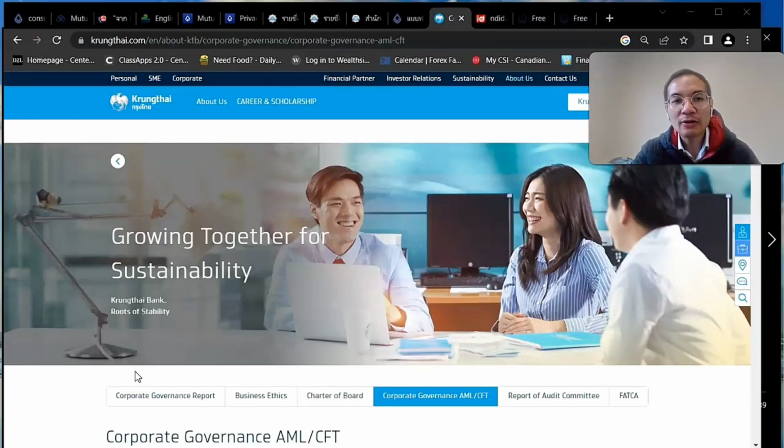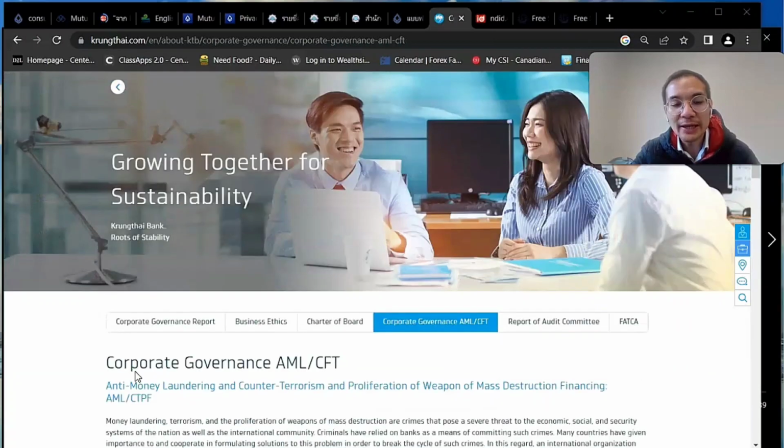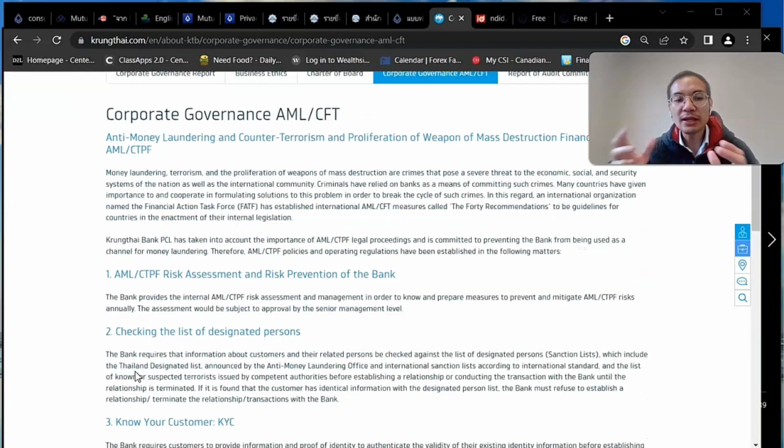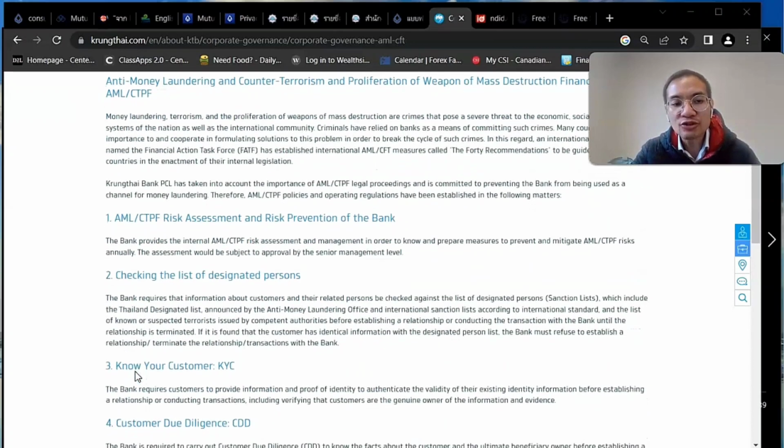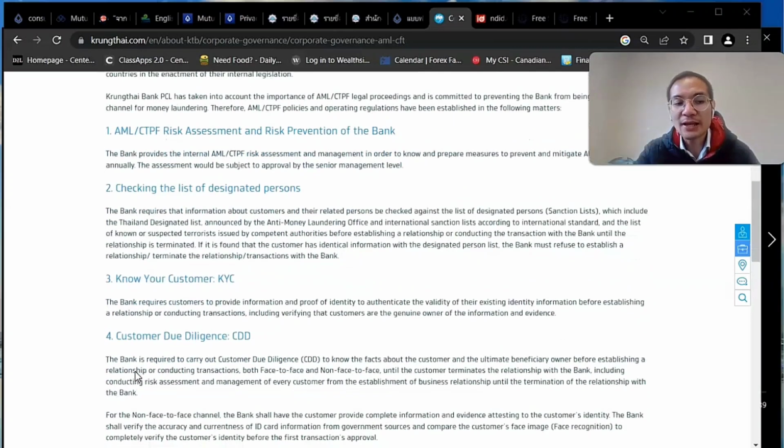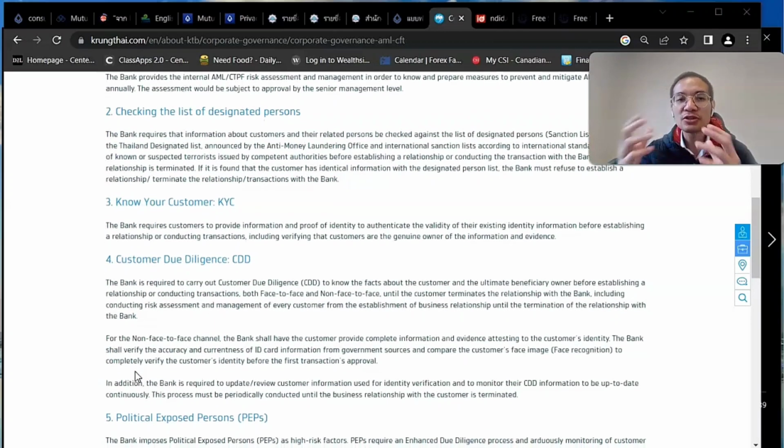One last thing about the AML. This comes from another bank, and this is what we do in Thailand amongst the bank officers with regards to the AML. So first is to do the AML risk assessment, and then check the clients for designated persons. Basically, the bank will set up the policy, and then they'll check whether the clients are in the sanction list countries, and then they'll do the KYC and the due diligence as well. So they will collect personal data, contact data, and other information, and do face-to-face and non-face-to-face interactions with them to gather more data.